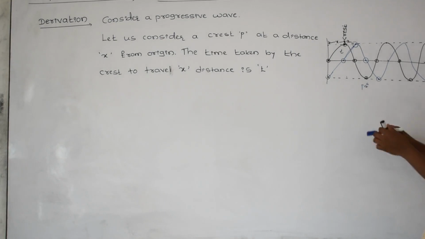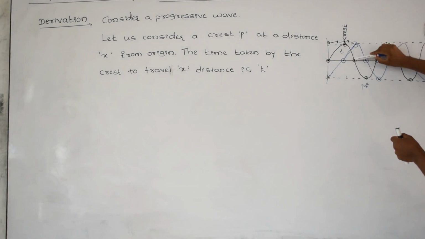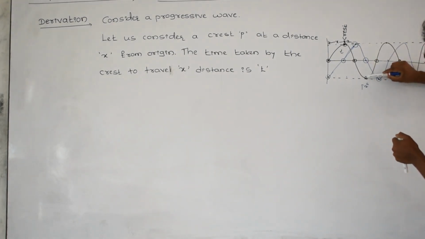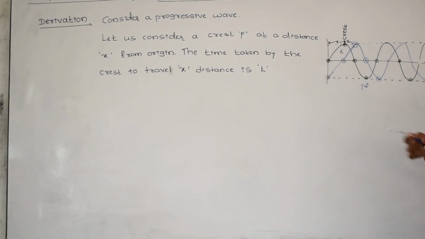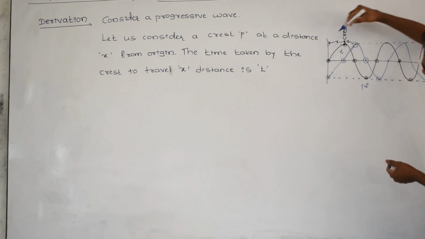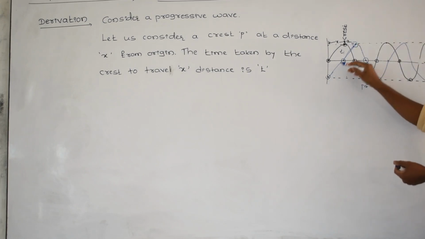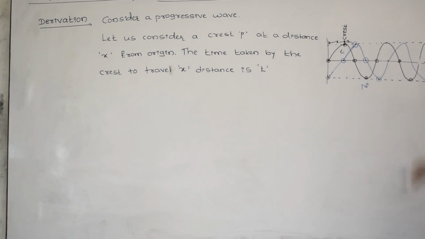Don't confuse. This particle is vibrating. This particle is vibrating. If this particle is coming to this point, what is happening? This is reaching to this point. And if this point is moving to this point, it just rises up. And you are getting the curve like this continuously.